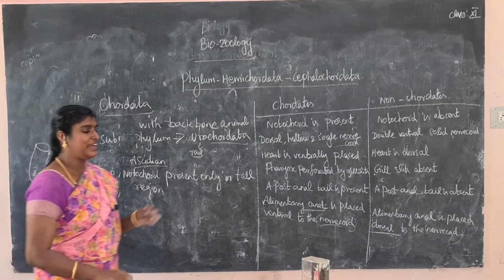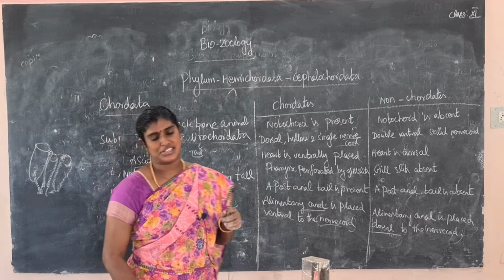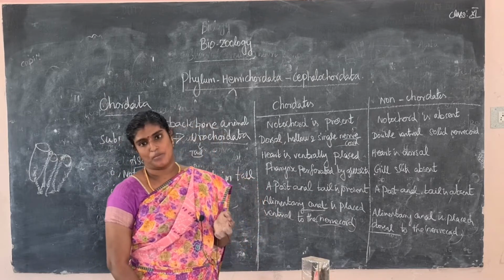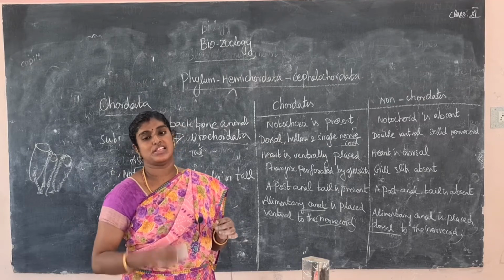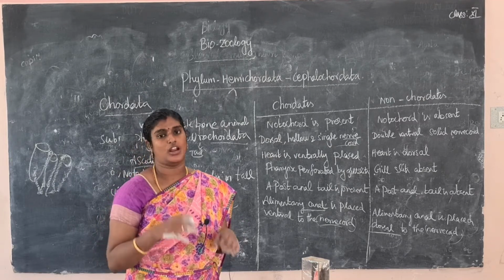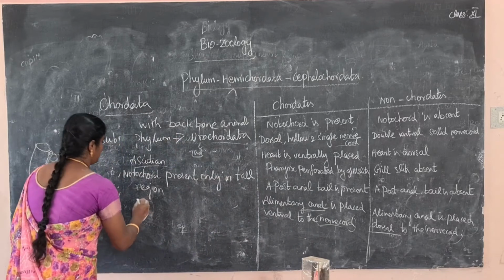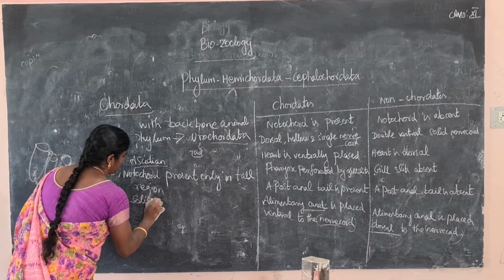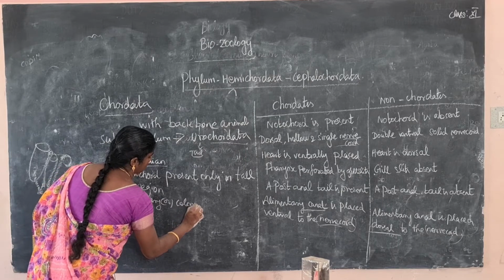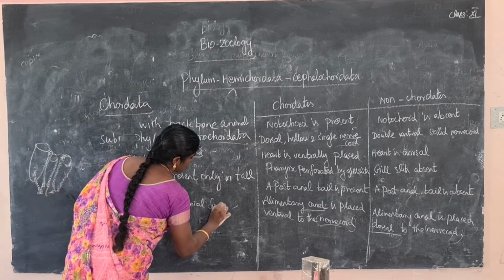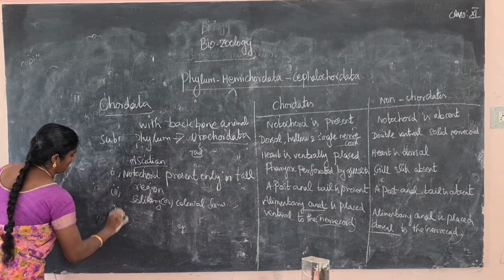So next point: this animal is a solitary or sessile form. Solitary means it can be alone. Sometimes in sessile form they are attached to one another, stuck together. So it is a solitary or colonial form. This is a sessile animal.